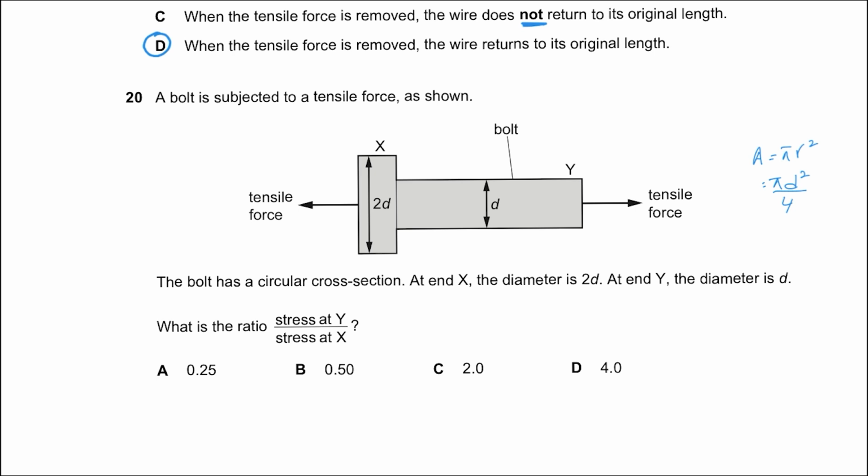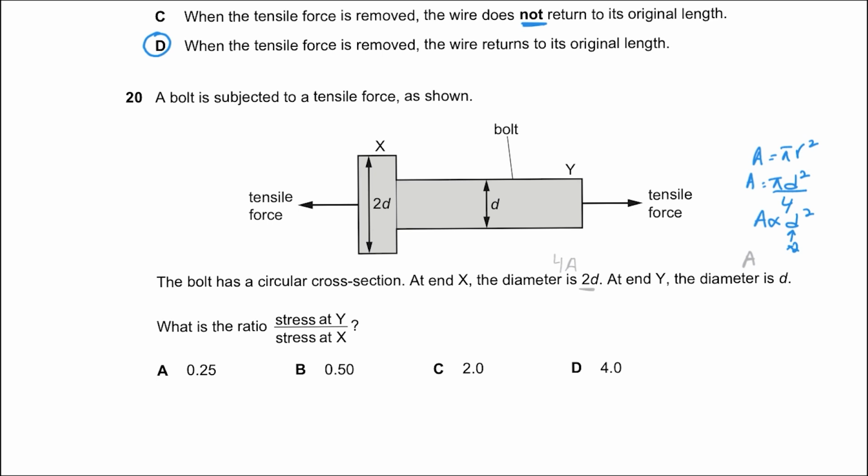Now when we talk about the areas here, let's say the area of end y is A. So for a diameter d, the area is A. For end x, since the diameter is double and area is directly proportional to diameter squared, when the diameter doubles, because of the square, the area becomes 4 times. So at end x, the area is 4A.